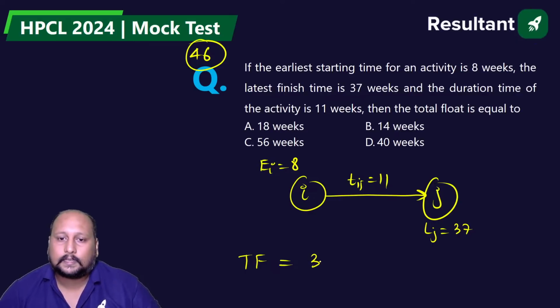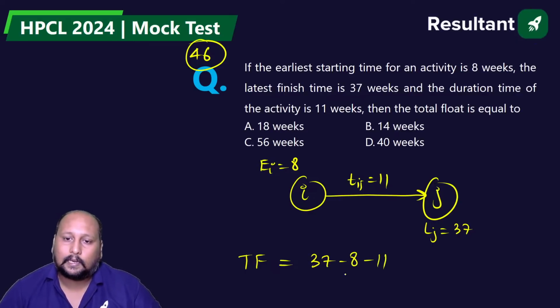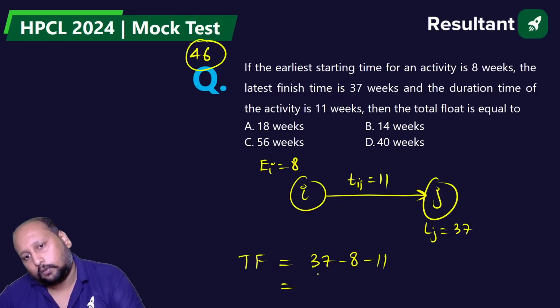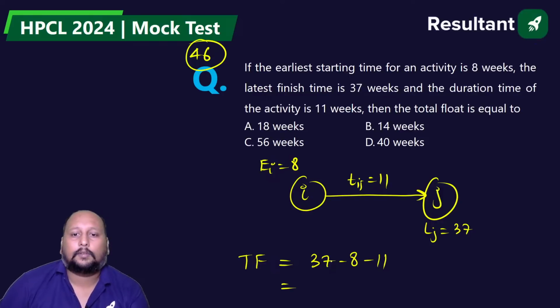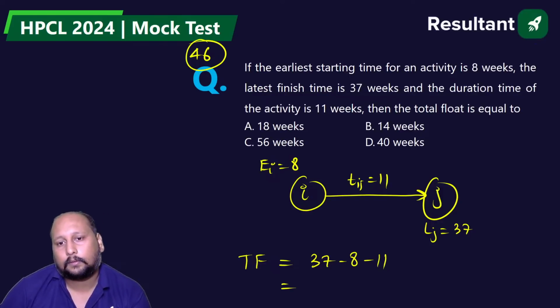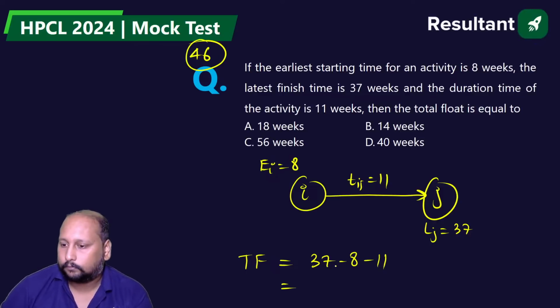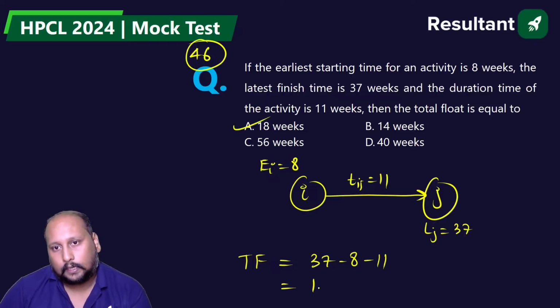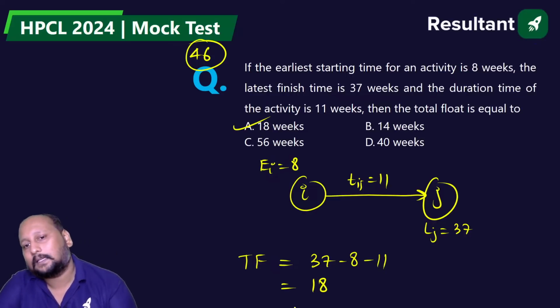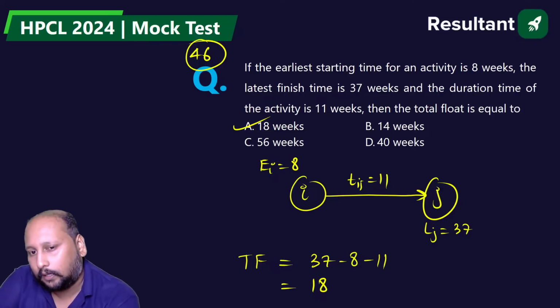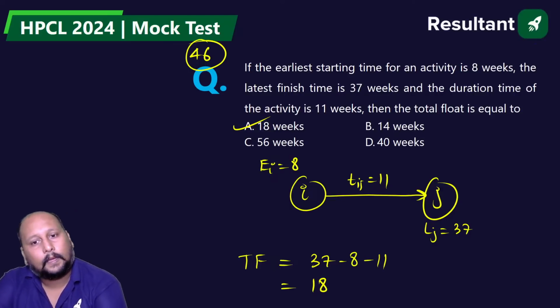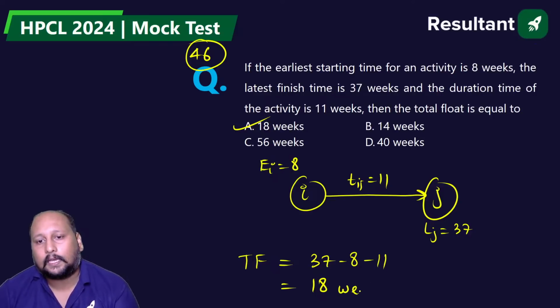So we can say 37 minus 8 minus 11. So this will be somewhere around how much? 18 weeks. 37 minus 19, that will be 18. Okay, 18 weeks. Option A is the correct answer.